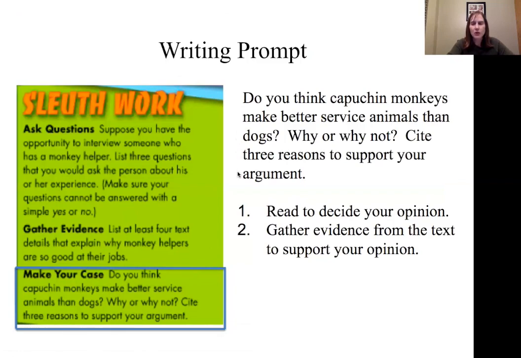When I read that prompt, there's one word that jumps out to me that I need to make sure I understand, and that word is service animals. Some of you may already know what that means. If you don't, though, we really need to figure that out because you're going to need to understand that in order to answer this prompt. I also know from this prompt that my opinion choices are capuchin monkeys or dogs. So I really need to focus on those 2 animals. The prompt also says that I have to explain my opinion with 3 reasons. So as we read, we're going to be deciding our opinion. We're also going to be gathering evidence from the text to support that opinion.